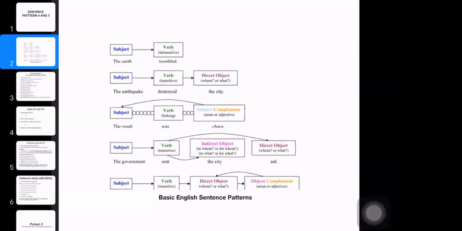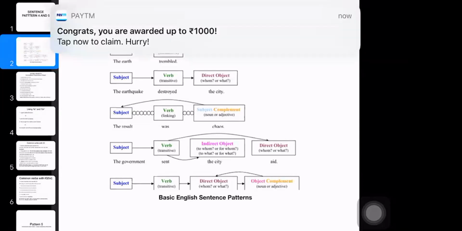The baby cried. The wind blew, the sun shined. It is the simplest English sentence: it only has a subject and a verb, but the verb is intransitive, and the action is not transferred to a noun. It does not need an object. That was the first sentence pattern.